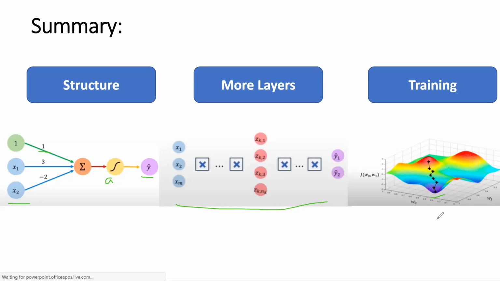I have a question. Go ahead. So in our training example, how do we tell if we've gotten to a global minimum and not just a local minimum?